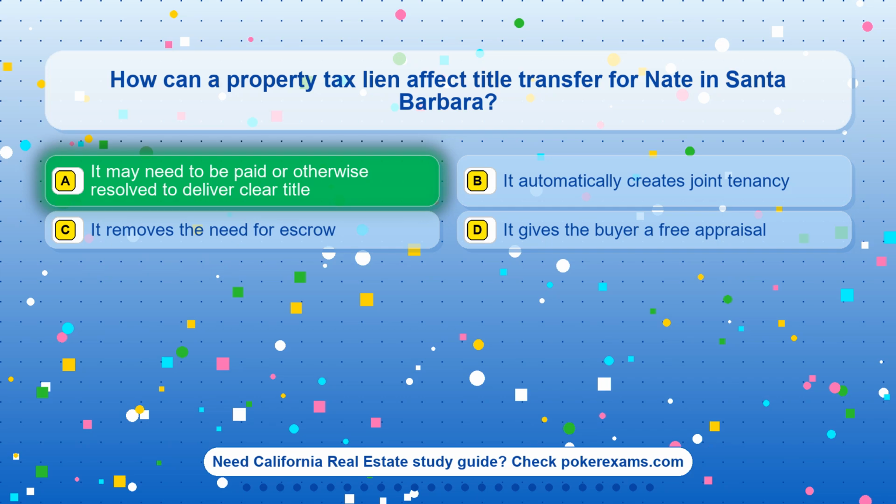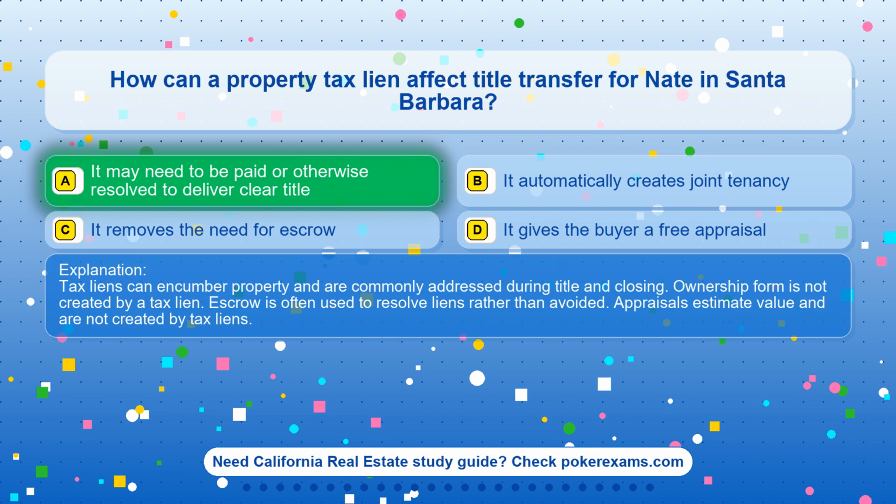The correct answer is option A. It may need to be paid or otherwise resolved to deliver clear title. Tax liens can encumber property and are commonly addressed during title and closing. Ownership form is not created by a tax lien. Escrow is often used to resolve liens rather than avoided. Appraisals estimate value and are not created by tax liens.